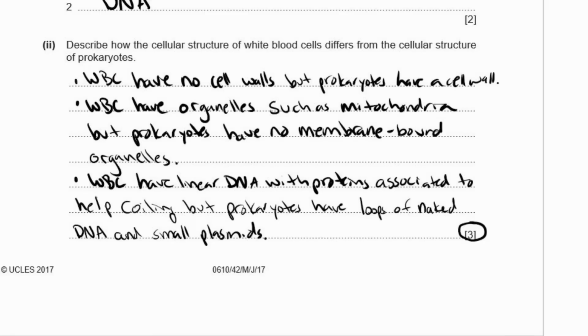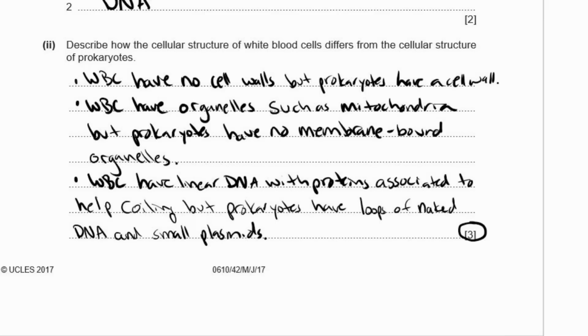Other things you can talk about, you can say the white blood cell has a nucleus, but prokaryotes only have a nucleoid region, no nucleus. You could say that the ribosomes in white blood cells are large. They're 80S. That's just a size. You don't need to know that. And they're small in prokaryotes. They're 70S. They're smaller.